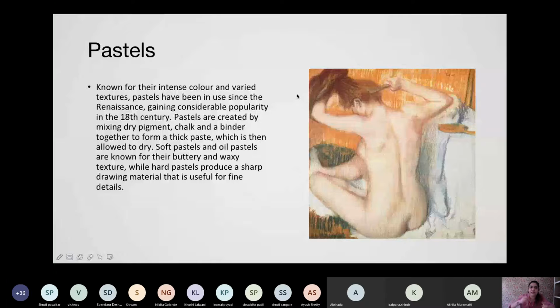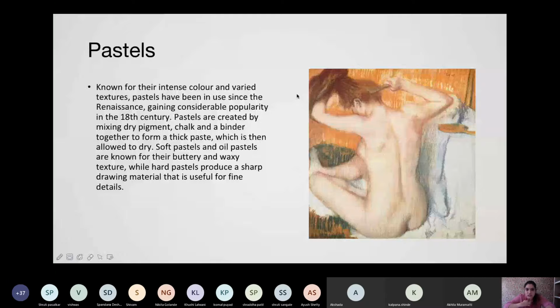So pastels are created by mixing dry pigment, chalk, and binder together to form a thick paste. This thick paste is generally used on any kind of paper. They are generally not used on canvases, to be very precise. They are the dry pastels. Yes, the dry pastels are used on canvases, and they can be mixed. There are 2 3 hacks or tricks which you can combine while mixing these, or giving a shading effect to the dry pastels.